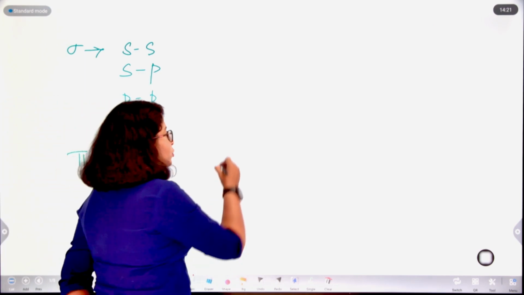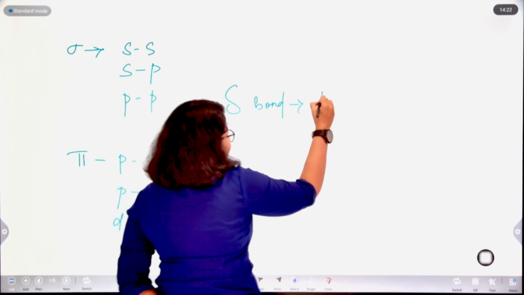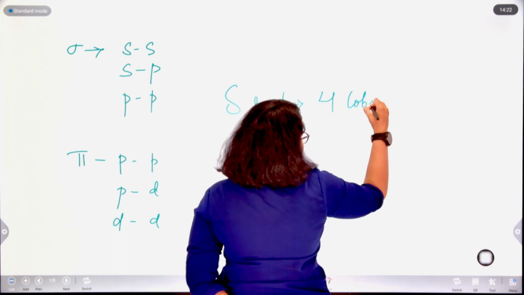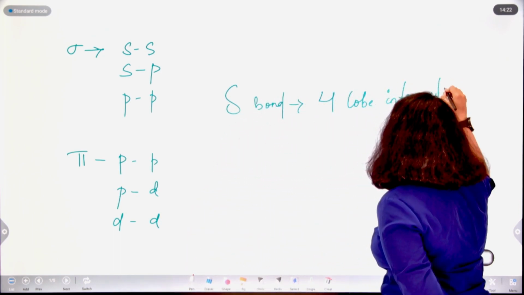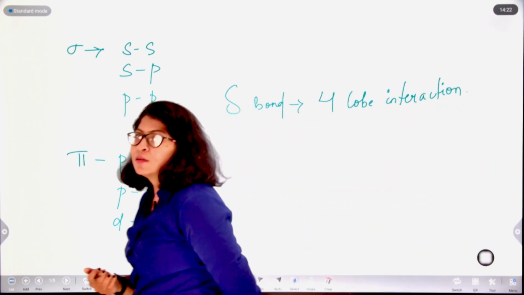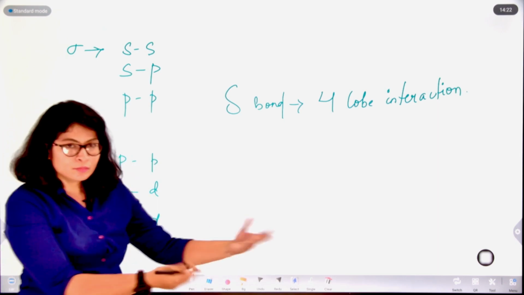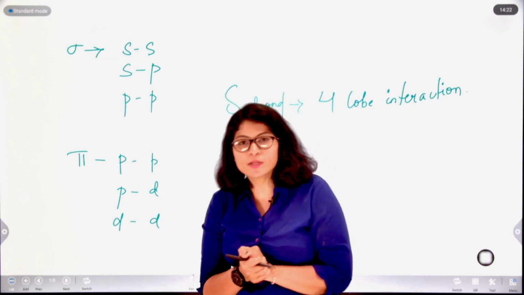Another type of bond is also there, called the delta bond, which is basically a four lobe interaction. How this will happen, we will see later on in this video only. So here, first let us see how sigma bonds are formed.